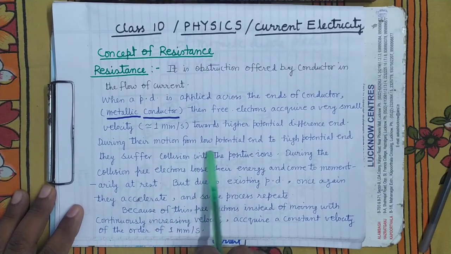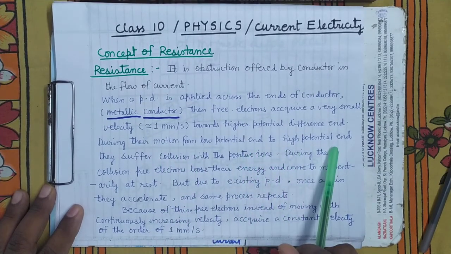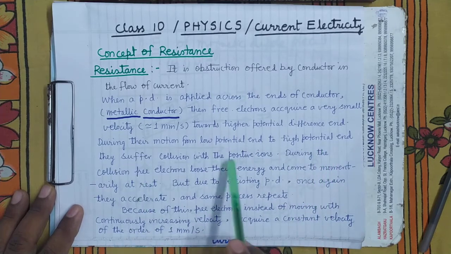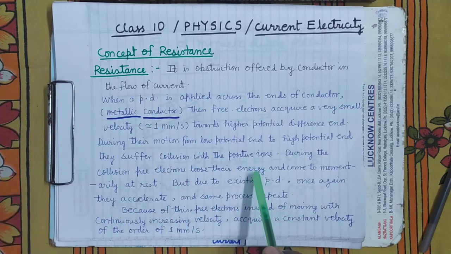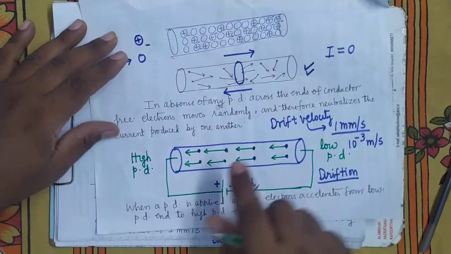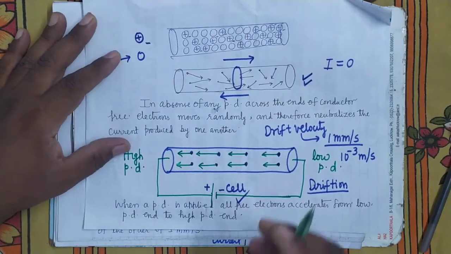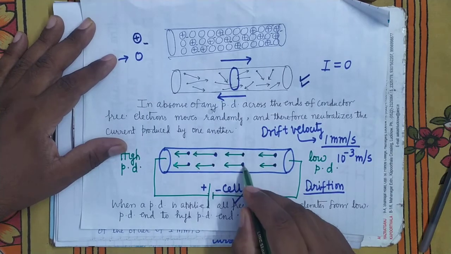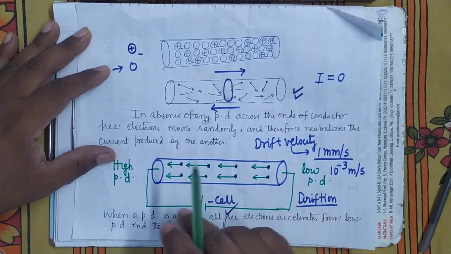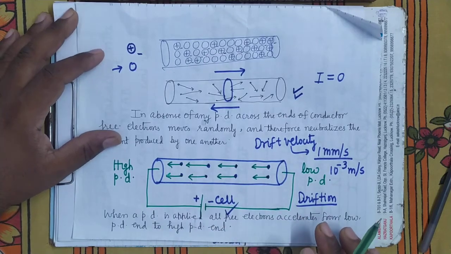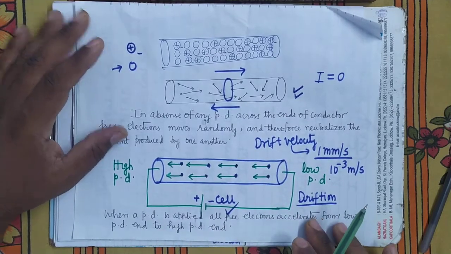During their motion from the low potential end to the high potential end, they suffer collisions with the positive ions. During the collision, free electrons lose their energy, and the energy which they lose is liberated in the form of heat energy.